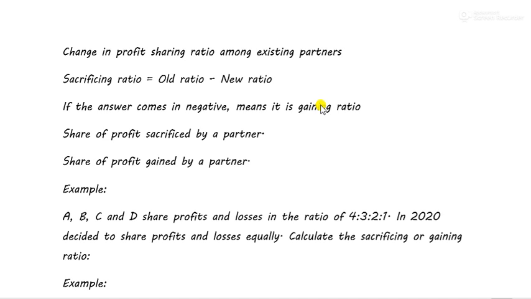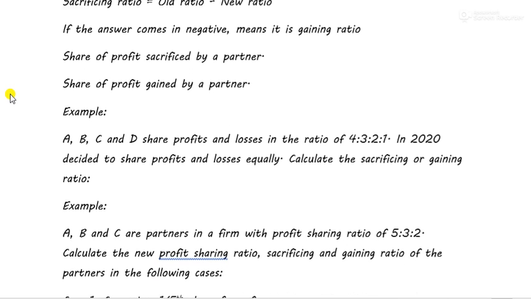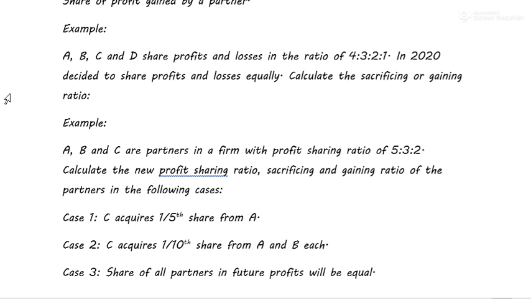In profit sharing ratio, there are always two aspects: a partner whose share of profit decreases and a partner whose share of profit increases. The partner whose share of profit increases is in the gaining ratio. He is called a gainer, and the partner whose share of profit decreases is in the sacrificing ratio. So share of profit sacrificed by a partner is sacrificing ratio. Share of profit gained by a partner is gaining ratio. Till now everything is clear, I suppose. No confusion in this. So let's solve an example to clear the concept.